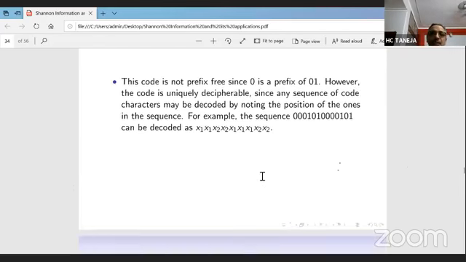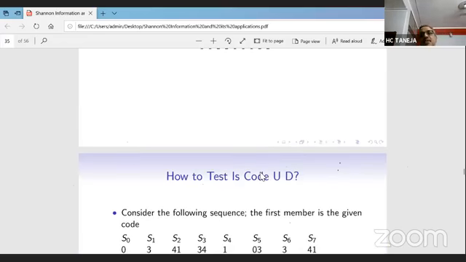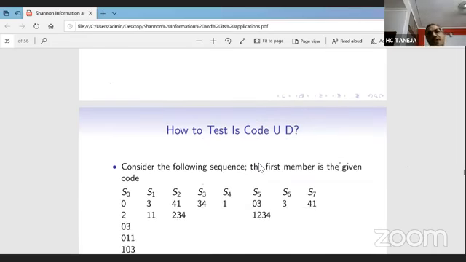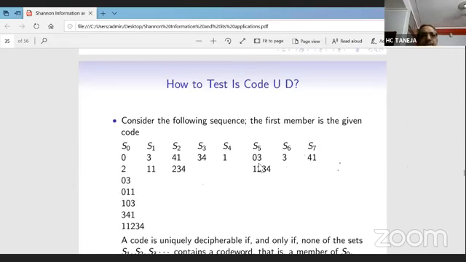Now, how to test? There is a well-defined procedure to test whether a given code is a UD code or not, which I am not going to explain. There are programs available for this, because what I am giving is a very simple example. Otherwise, practically you may get a very lengthy code. Well-established Python programs are available in which we can check whether a given code is uniquely decodable or not.